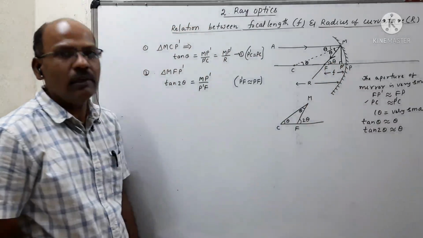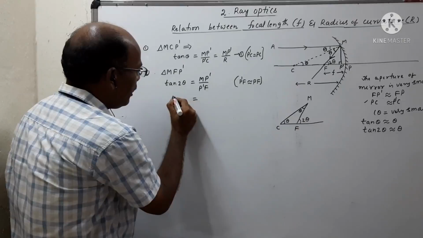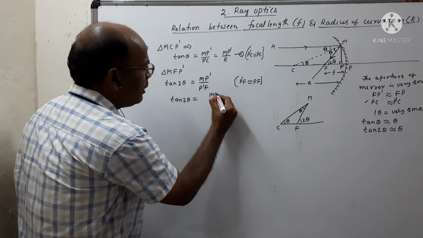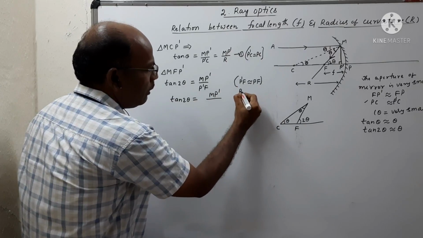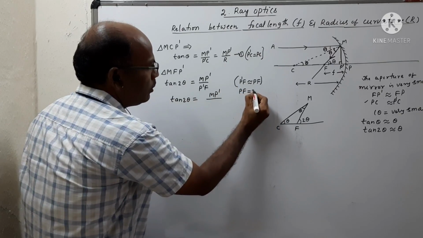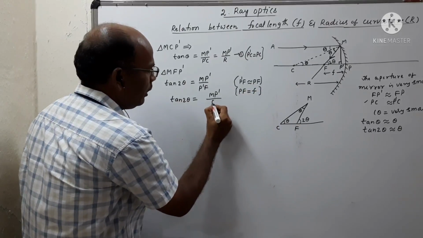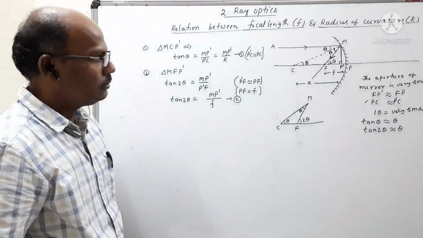PF is nothing but the focal length of the concave mirror. Then tan 2 theta is equal to MP dash by P dash F, which is MP dash by PF, where PF is the focal length. So this is equation 2.